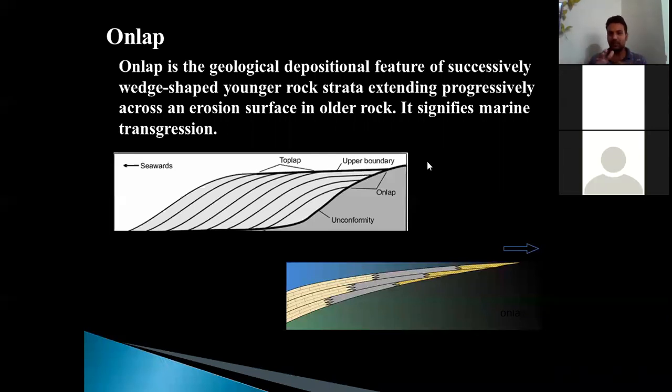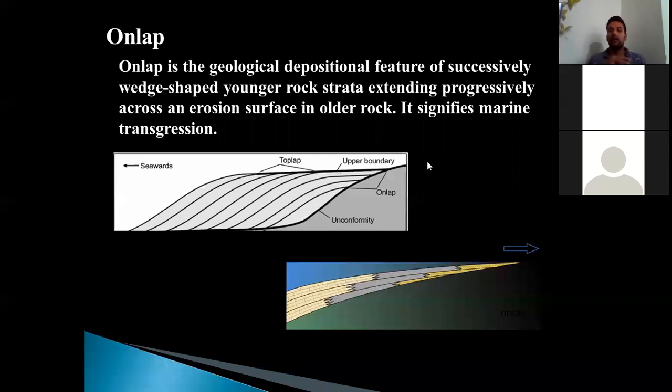Just beside the top lap, you can see the upper boundary written there, where the lower rock is actually the older rock, which was present on the land surface. When the marine water transgresses over the land, new beds were developed over that older formation. And when those beds develop over the older formation, that particular spot, as given in the diagram, is called an onlap, where the younger bed overlies the older bed.